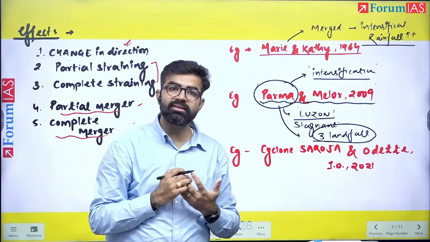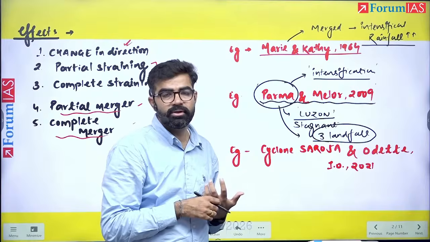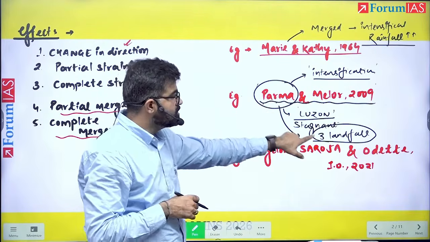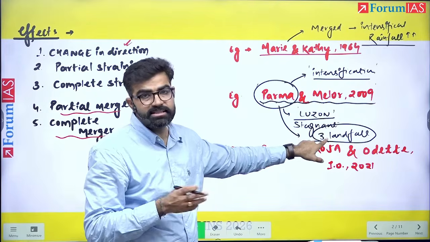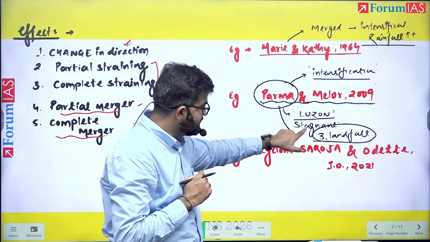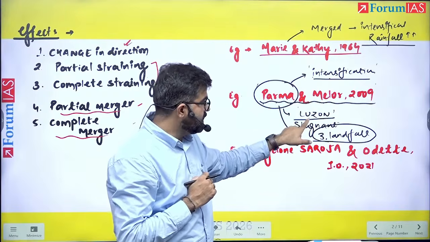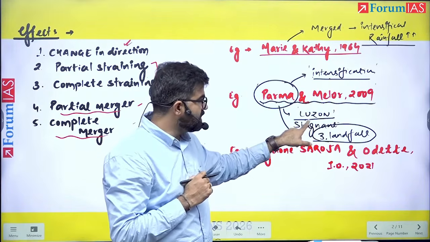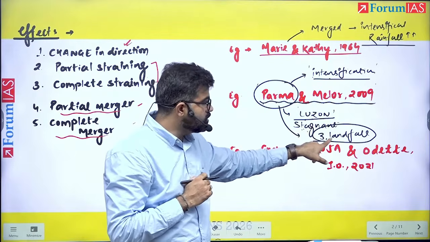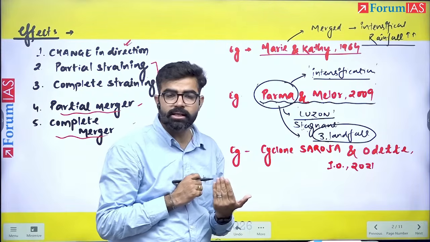Whenever the cyclone hits a land area, its source of moisture will be cut, and therefore often these cyclones will dissipate. However, the Parma cyclone was not dissipating even after 3 such hits to the land areas, meaning 3 landfalls. So its behavior changed, it got intensified. It was stagnant over Luzon Island for a good amount of time. Its behavior also changed because it was taking 3 landfalls again and again, hitting and getting re-intensified.